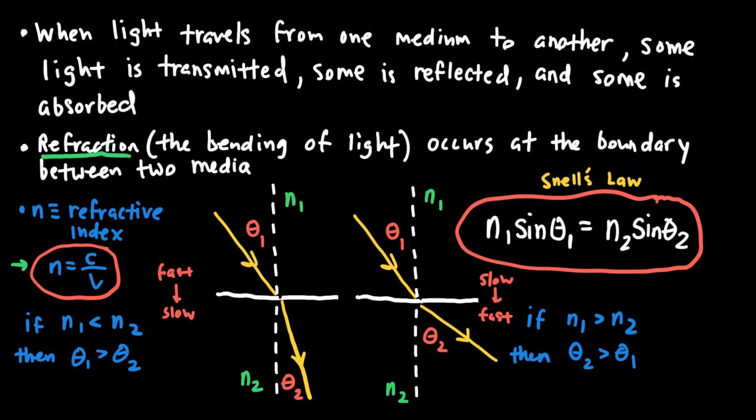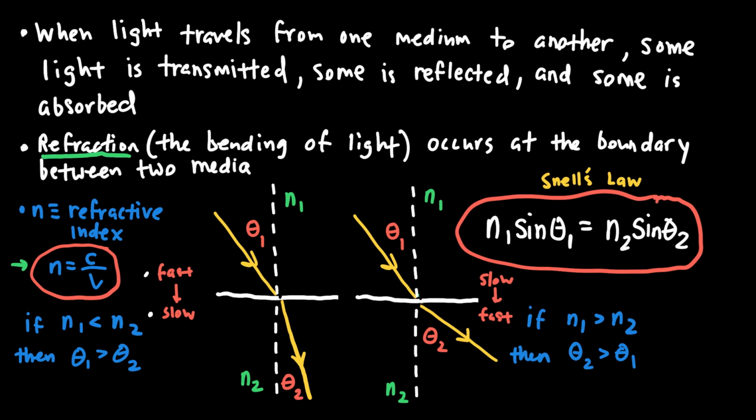And in general, there's kind of two cases to this. If I'm moving from an optically fast material to an optically slower material, which means that n1 is less than n2, then the light will get bent closer to the normal. So please remember that the dotted line that I have drawn in these pictures represents the normal, which is perpendicular to the boundary between the two surfaces. And theta 1 and theta 2 are always measured with respect to the normal. And so when I say that theta 1 is greater than theta 2, I'm saying that the light is getting bent toward that normal line.